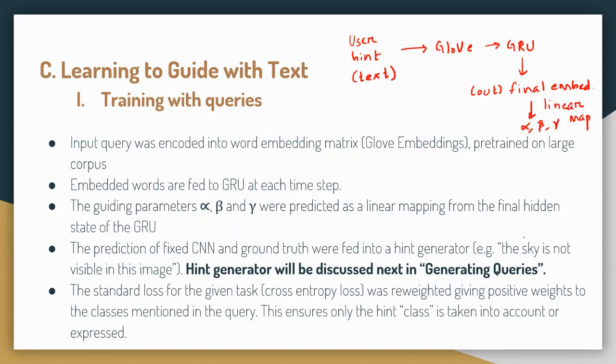Now, the prediction of the fixed CNN and the ground truth were fed into the hint generator. Okay, what is the hint generator? Exactly, we will know it in the next slide.